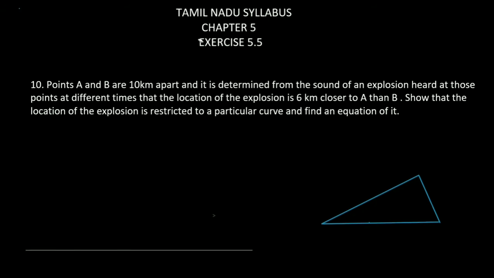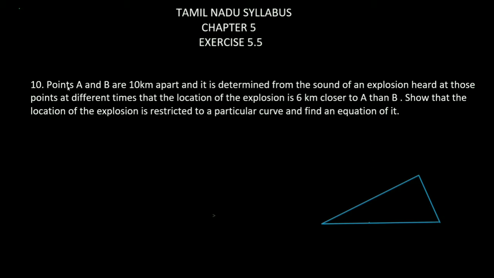Hello students, today we are going to see exercise 5.5 question number 10. Points A and B are 10 km apart and it is determined from the sound of an explosion heard at those points at different times that the location of the explosion is 6 km closer to A than B. Show that the location of the explosion is restricted to a particular curve and find an equation of it.